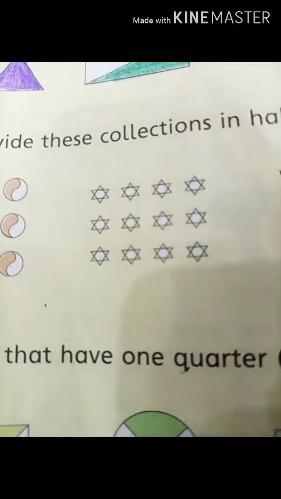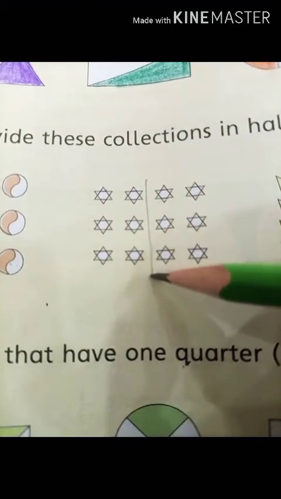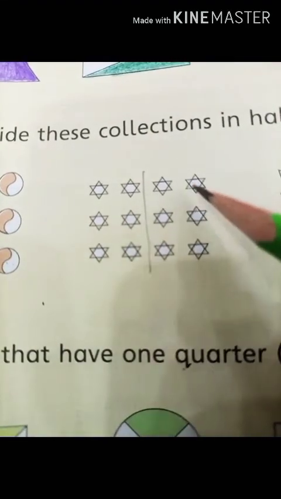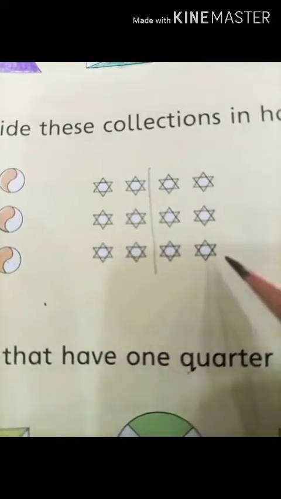Now students, let's divide it. Here I am dividing it with a straight line. 1, 2, 3, 4, 5 and 6. Here in the other part, 1, 2, 3, 4, 5 and 6. Here also there are 6, which means that I have divided it.